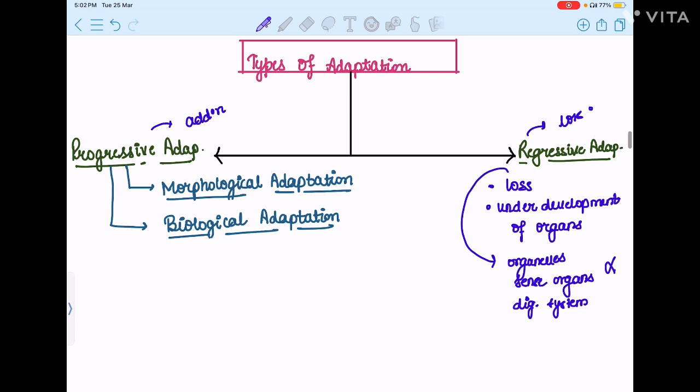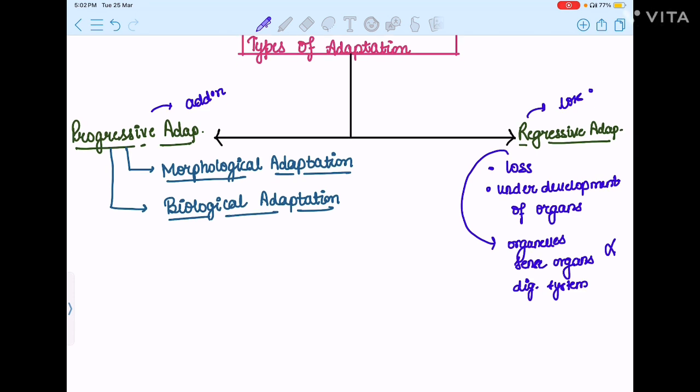Now let's move on to the progressive adaptation. Let's talk about the biological adaptation. The first evidence of the biological adaptation would be that there would be life cycle synchronization of both host and parasite.